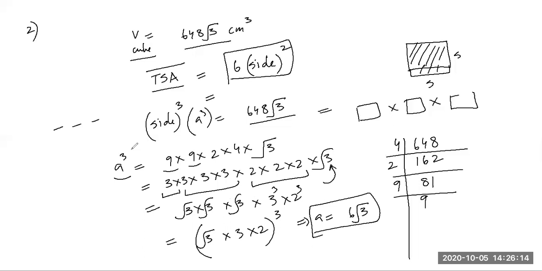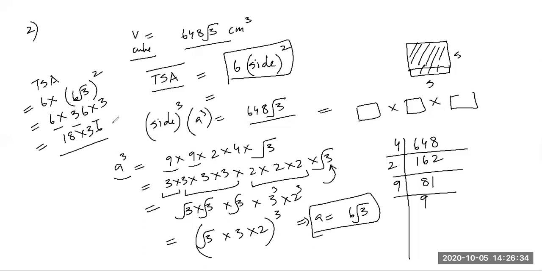When a is equal to 6 under root 3, the total surface area would be equal to 6 into side square, that is 6 into 6 under root 3 all square. So this is 6 into 36 into 3, which is 18 into 36. Whatever the answer is, 108 centimeter square.